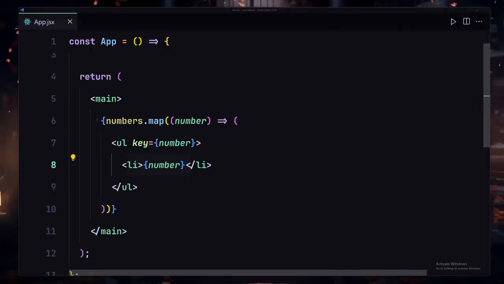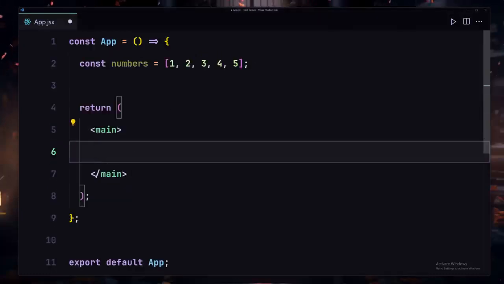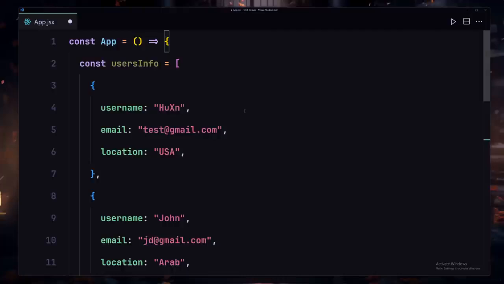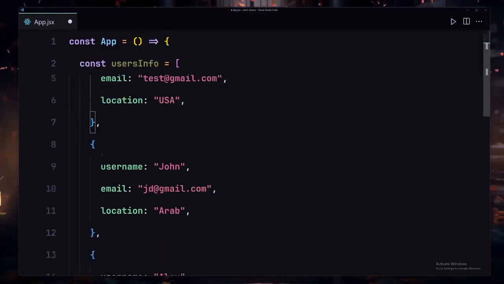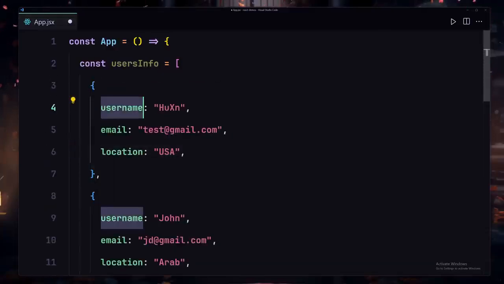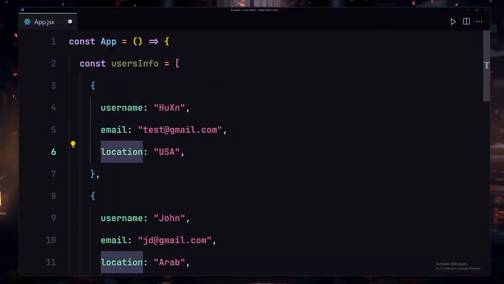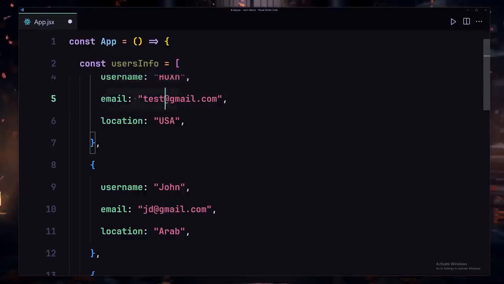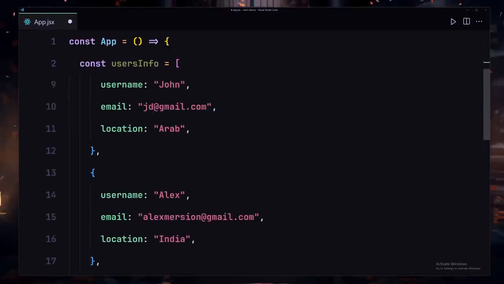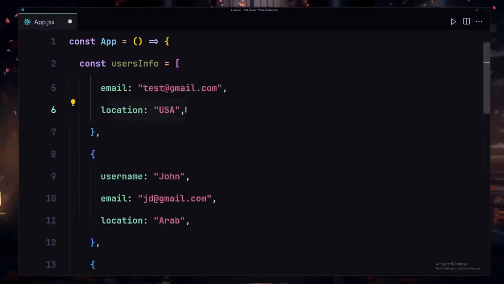Now I'm going to remove all of that stuff from here, and I'm also going to remove this number from here, and replace that with this huge array. Here you can see we have our users info array, and inside this array we have a few objects. So we have object 1, 2, and a lot of them, and inside each object we have a username, an email, and also a location. We have the username of Hossein, then some sort of test email, and a location, and then we have the same thing for each object inside this array.